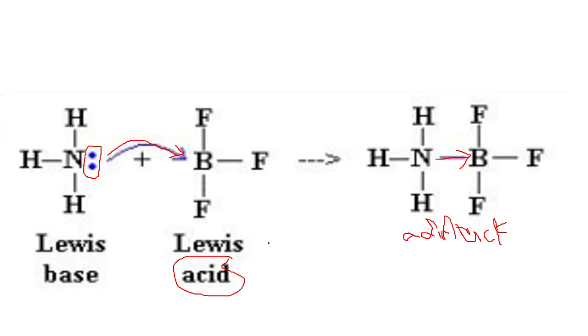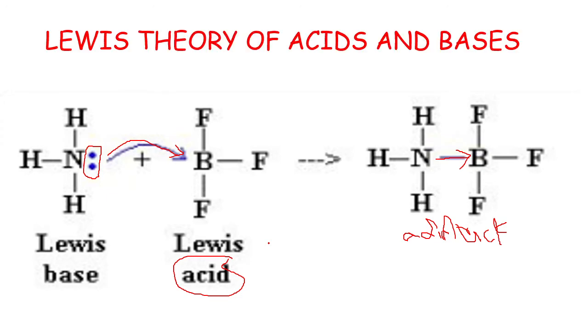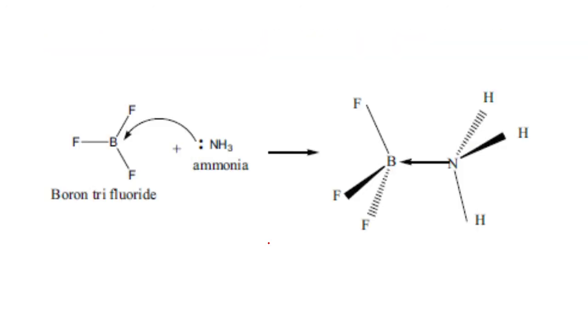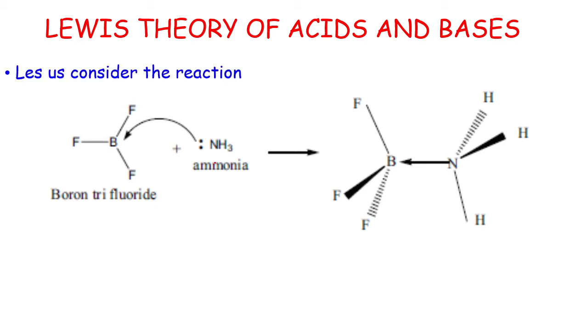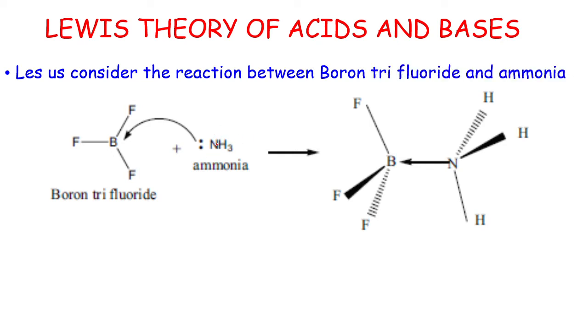So, let me explain the same thing with a clear picture. Here, boron trifluoride is an electron deficient molecule. The ammonia is a neutral molecule with one or more lone pairs of electrons. Here nitrogen is a group 15 element, its valence electron count is 5, in which it is bonded with the 3 hydrogen atoms.